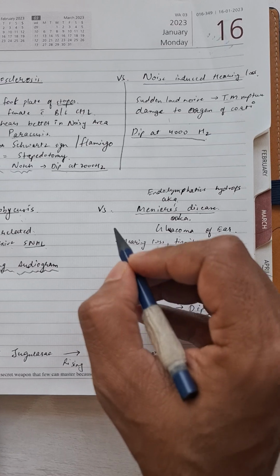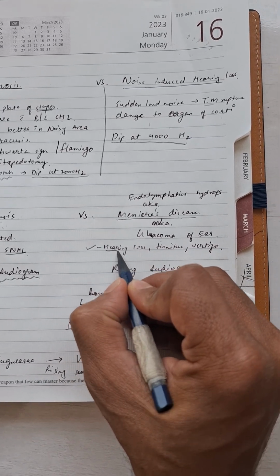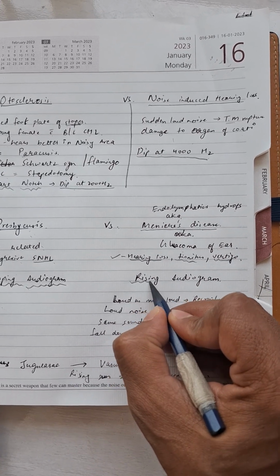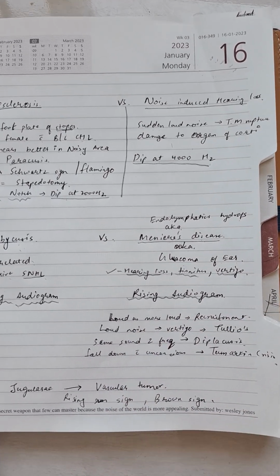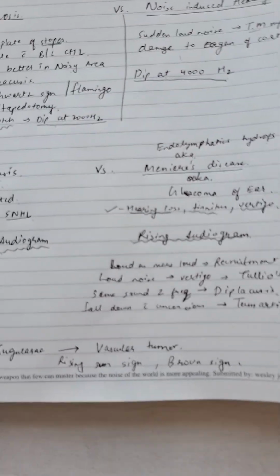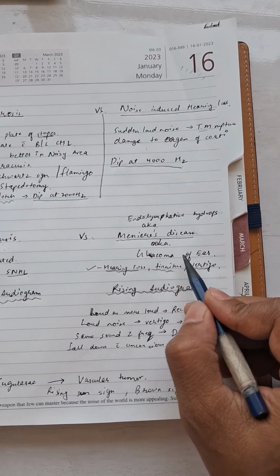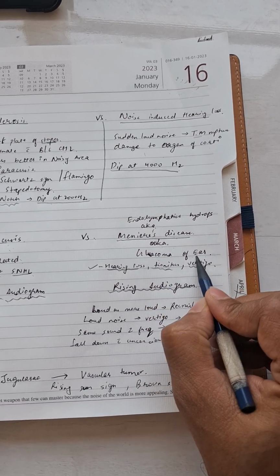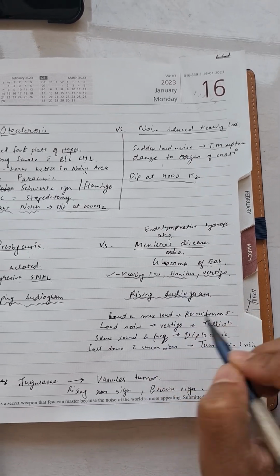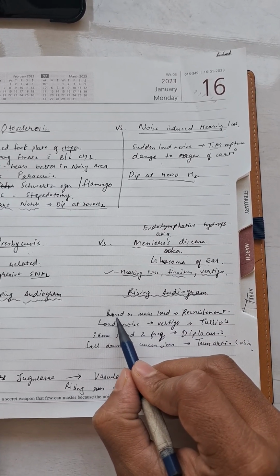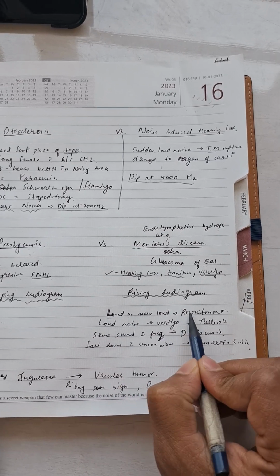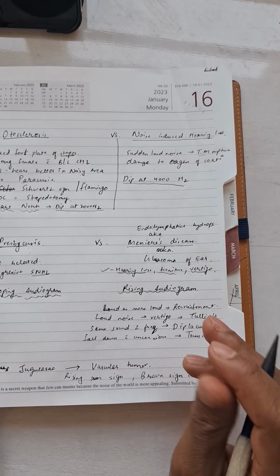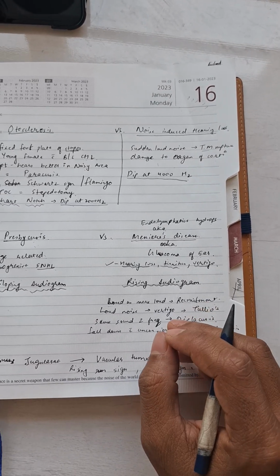The symptoms will be hearing loss, tinnitus and vertigo, and what we will see here is a rising audiogram. Okay. And usually what we have to do is decompress the ear, decompress the middle ear, so that there will be no glaucoma of the ear. Now what peculiar things come in this? First, loud noise will be heard more loudly, which is known as recruitment phenomenon. So even if we speak very slowly, the person will hear the sound very loudly.